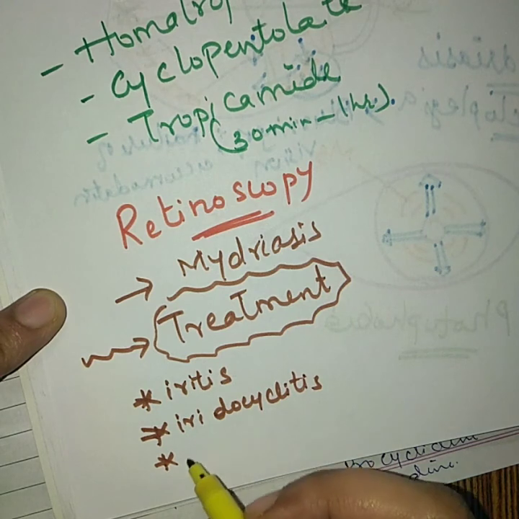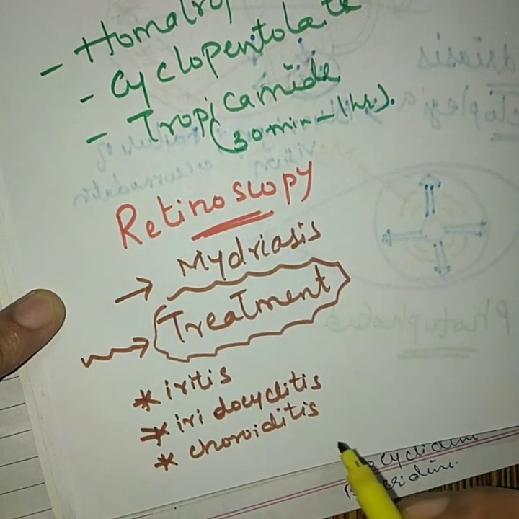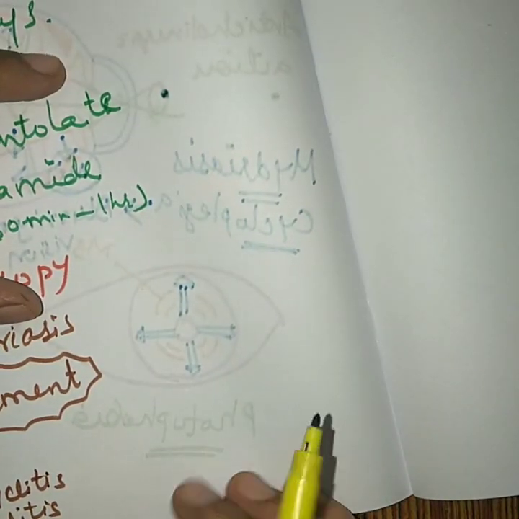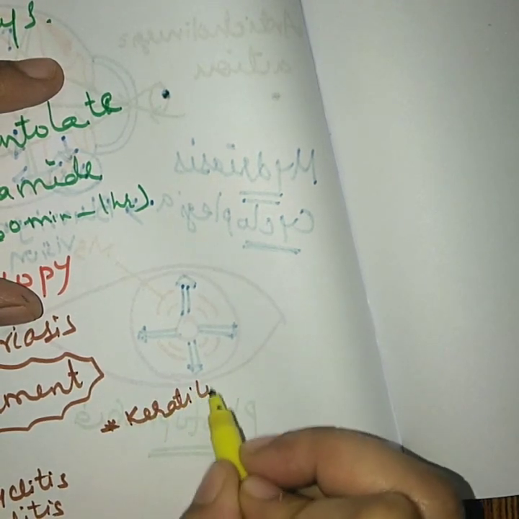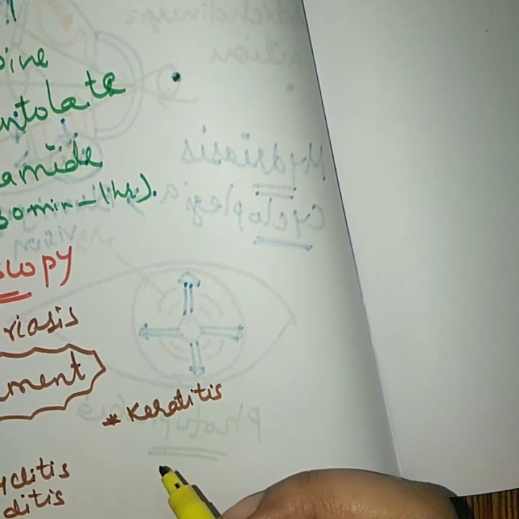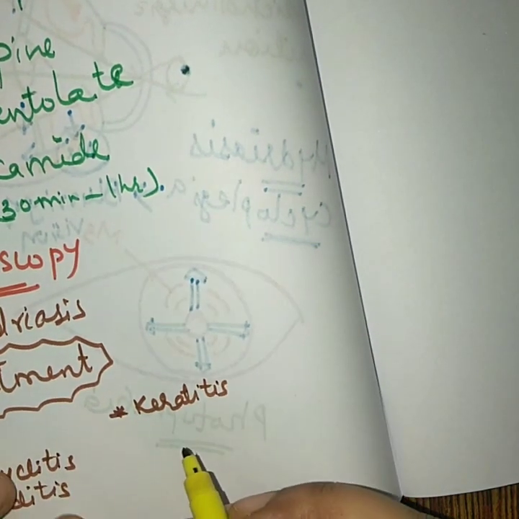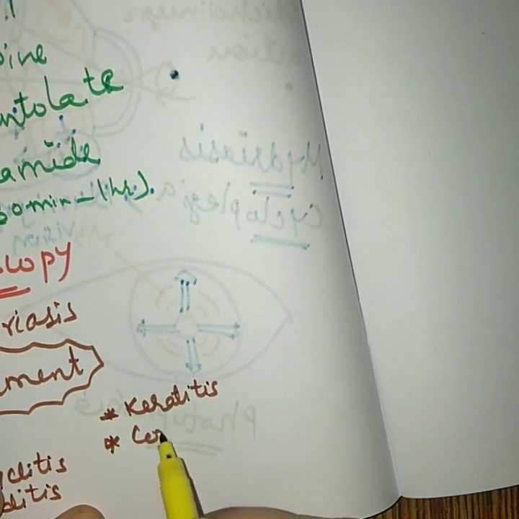Next, it is used in the treatment of choroiditis. Choroiditis is inflammation of the choroid, and it can also be used for the treatment of keratitis. Keratitis is inflammation of the cornea, and it is also used in the treatment of corneal ulcer.